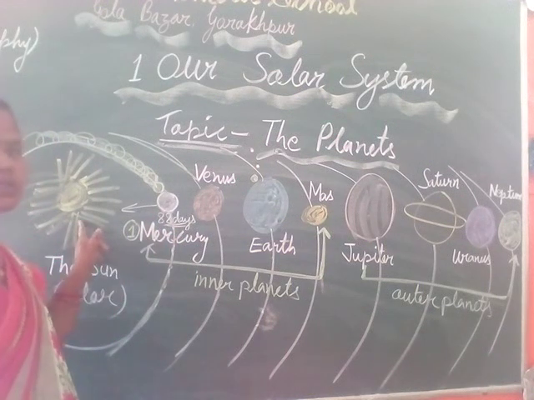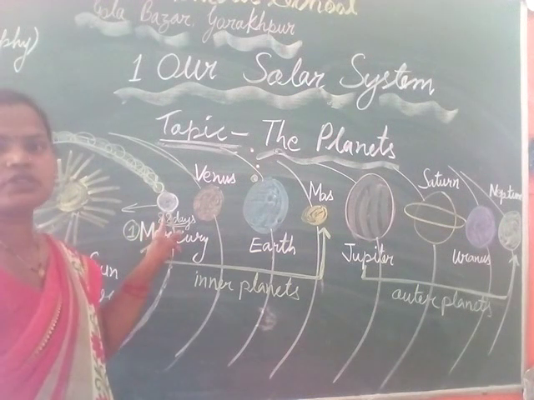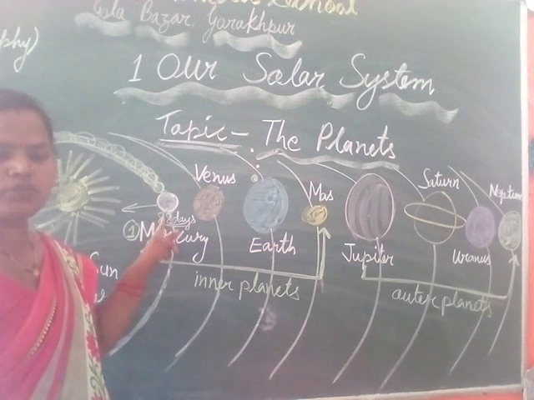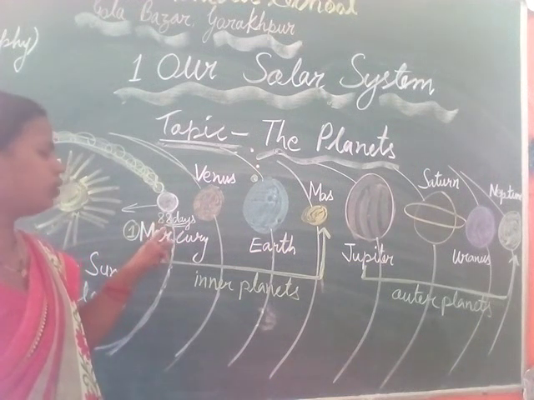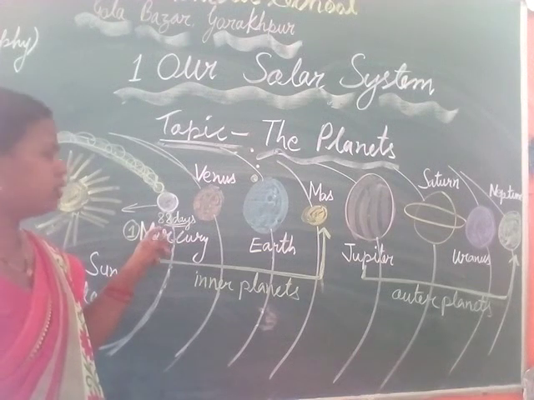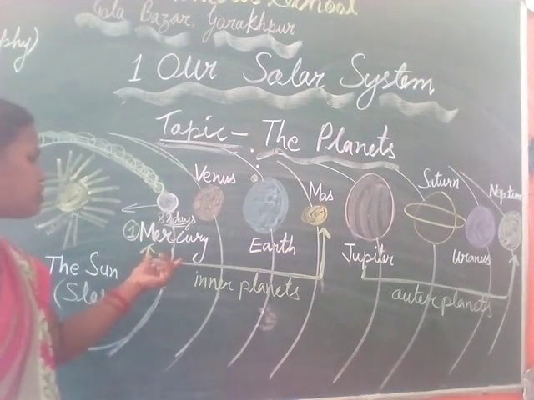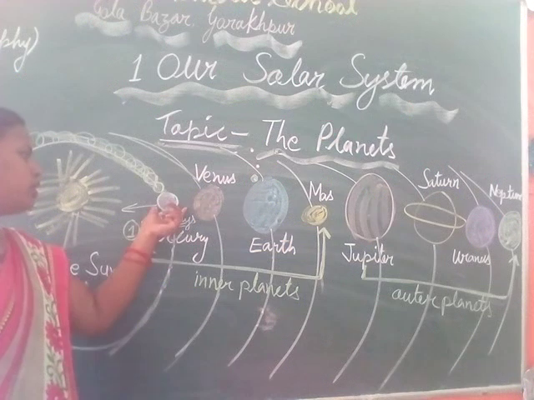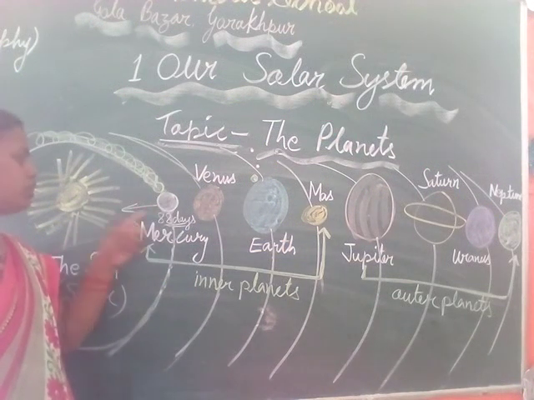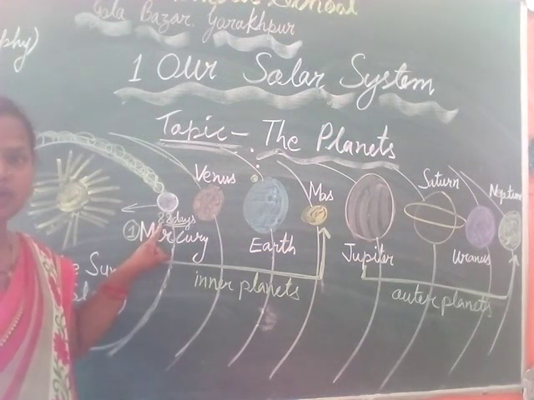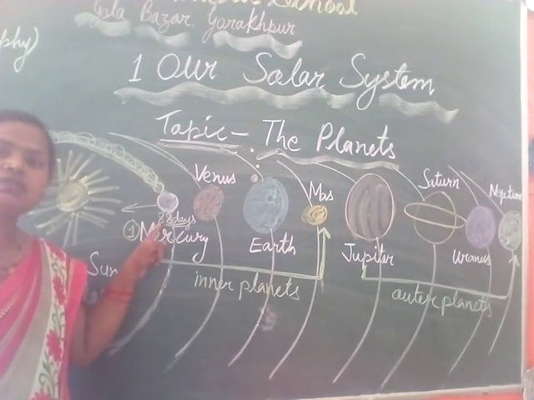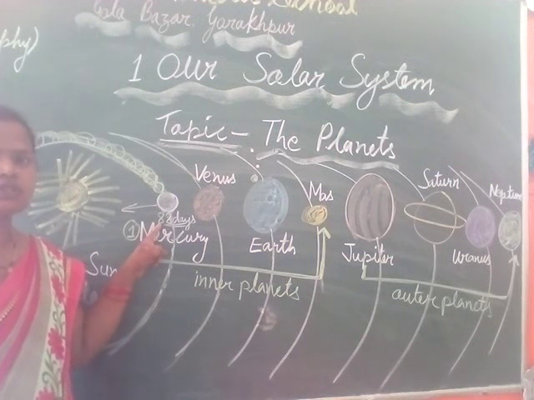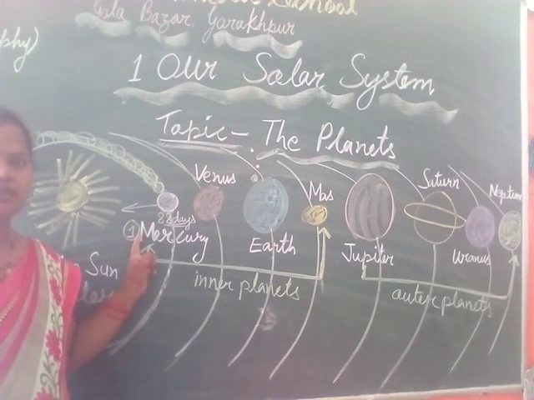It is nearer to the Sun. It is smallest in size. These are the main points about Mercury. Now I hope it is clear. Let me repeat. Mercury is the smallest planet of our solar system. It is nearest to the Sun and it is a fast moving planet of our solar system, which covers the distance around the Sun in 88 days. So this is a fast moving planet.